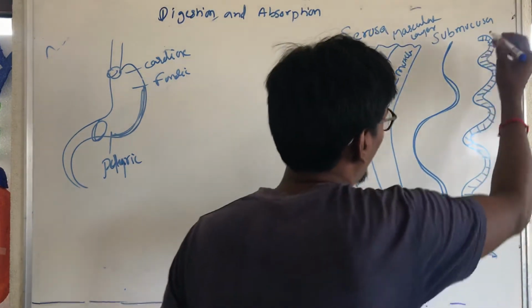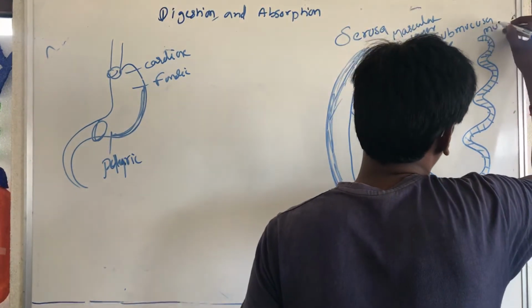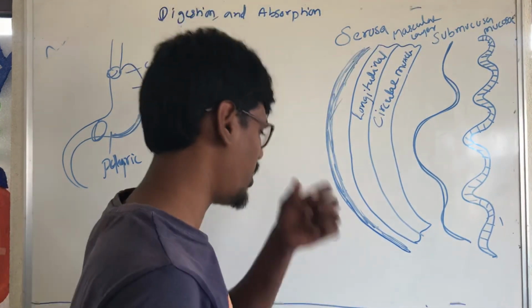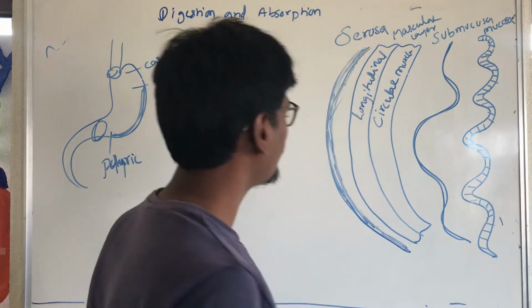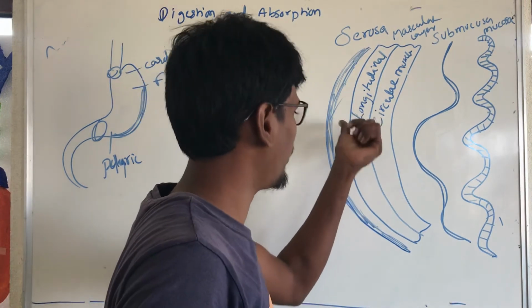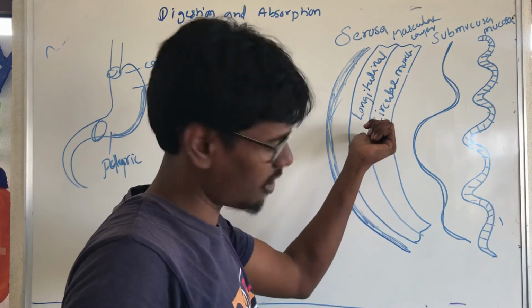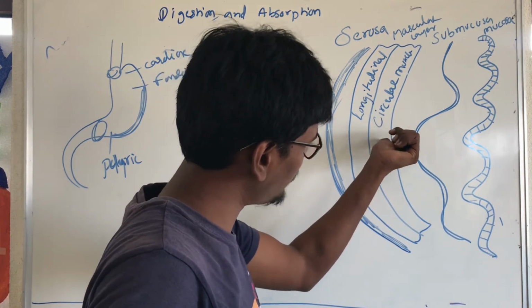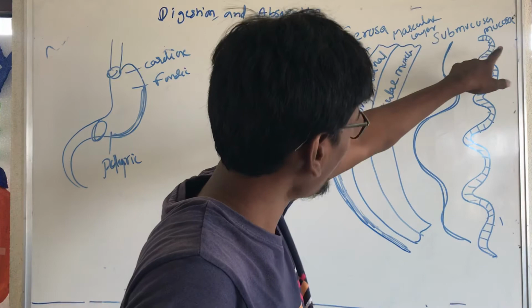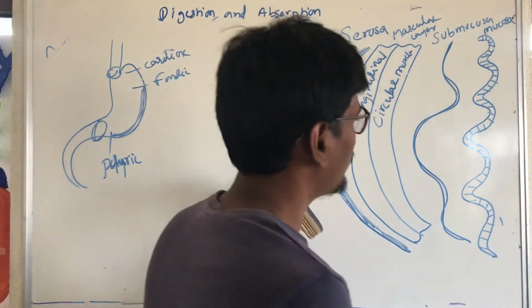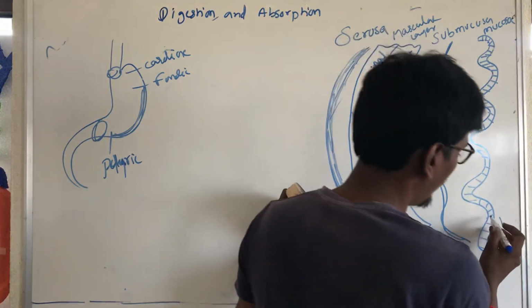Okay, this has the mucosa layer. This is the serosa layer, and the muscular layer has longitudinal and circular muscles, and then the submucosa and mucosa.